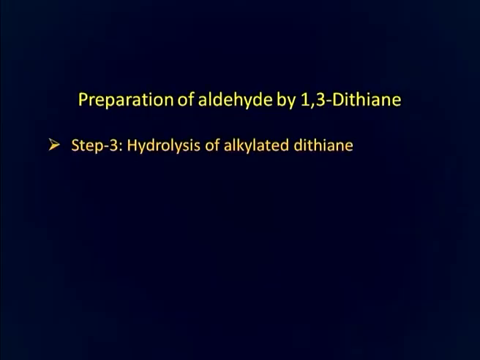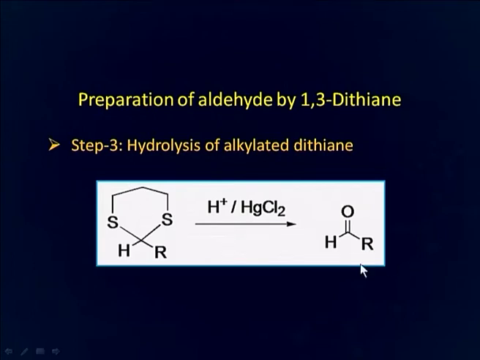The third step of this preparation of aldehyde by 1,3-dithiane is the hydrolysis of the alkylated dithiane. Upon hydrolysis it is converted into an aldehyde. So, we can produce any aldehyde of our choice by changing the nature of this alkyl group.